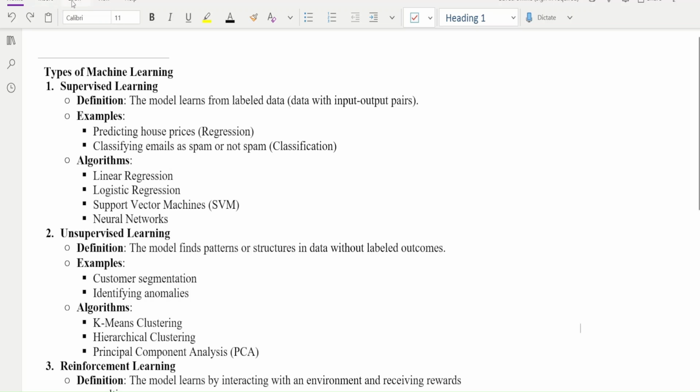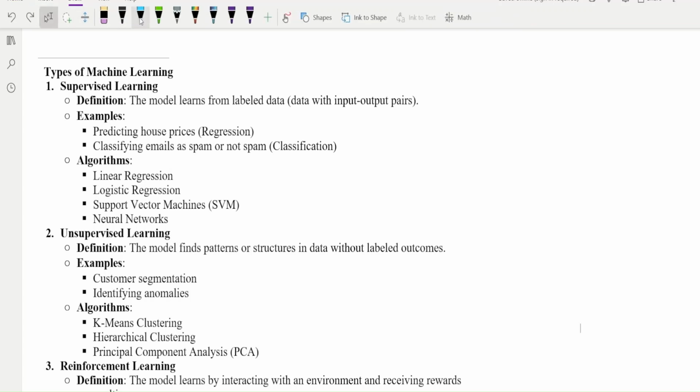In this particular video, I will be discussing a few basics of machine learning with all of you. So if you see here, first of all, I will be discussing the types of machine learning. So what are the basic types of machine learning?